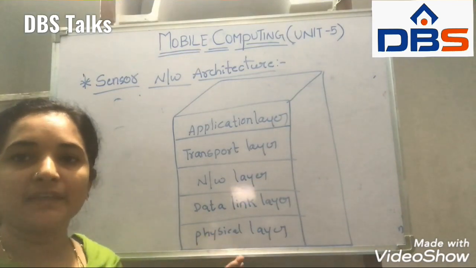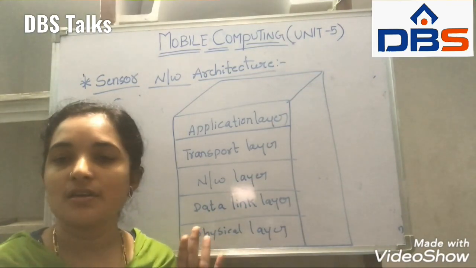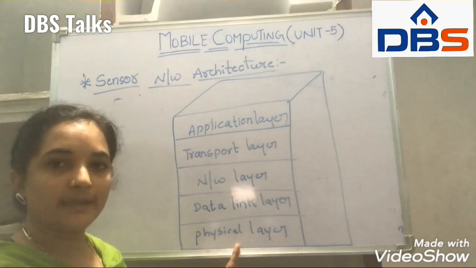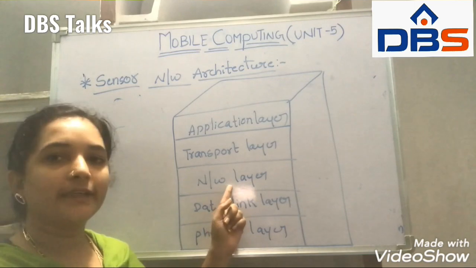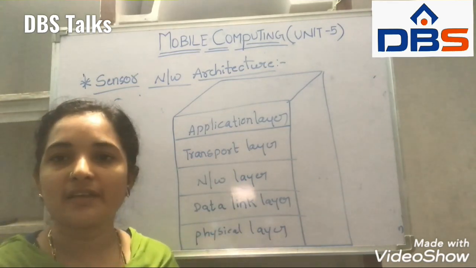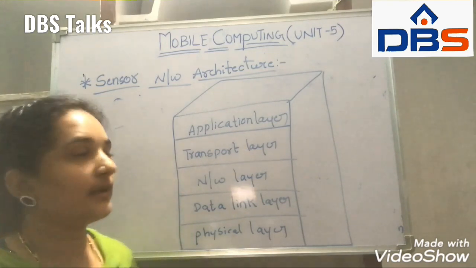I told you that in the layered architecture we have 5 layers, that is 1, 2, 3, 4, 5 layers: physical layer, data link layer, network layer, transport layer and application layer. These are the 5 layers we have, and 3 cross layers.